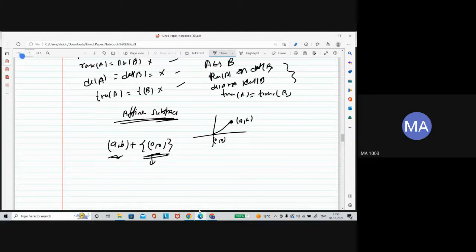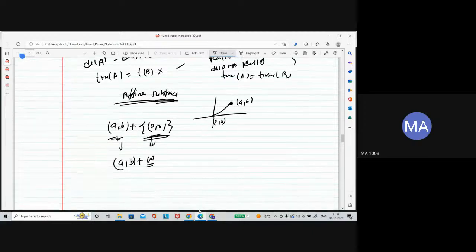Similarly, if you extend this concept to the more general case, let's say W is a subspace. Now if you add this subspace with a vector, let's say again a vector (a, b), then you will get something.